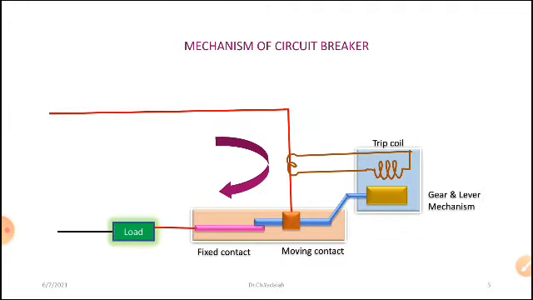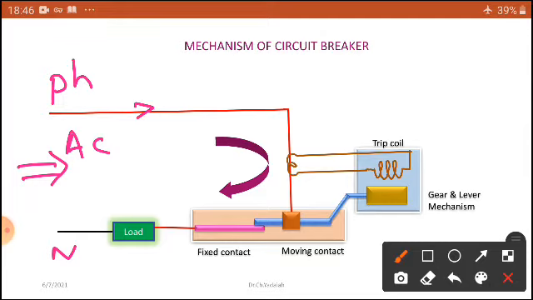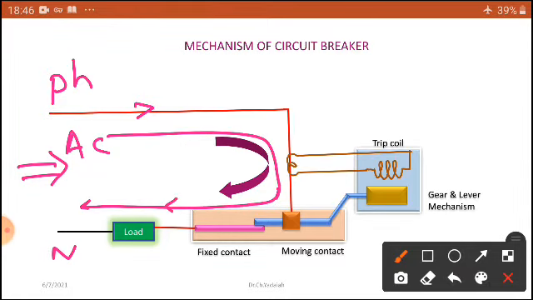This circuit breaker works by the same method as a switch, but in this case I use a circuit breaker. What will happen? Under normal conditions, it consists of a load and a supply. You can see this is a supply. You can take an AC supply. Let us assume this is a phase, this is a neutral. Under normal conditions, the current comes here, flows, and the circuit is closed, with current flowing in this direction. So there is no open circuit; the current continuously flows due to the load.